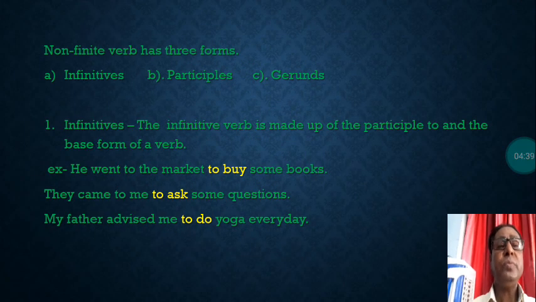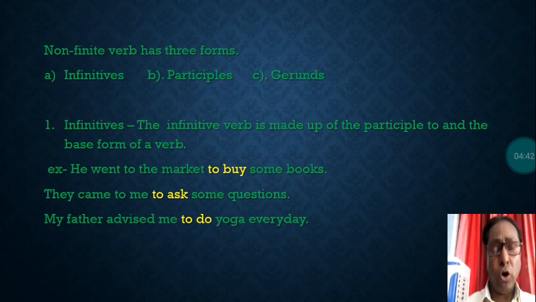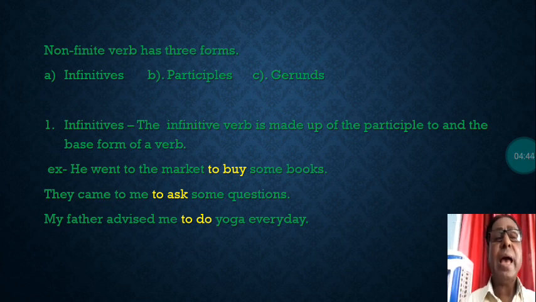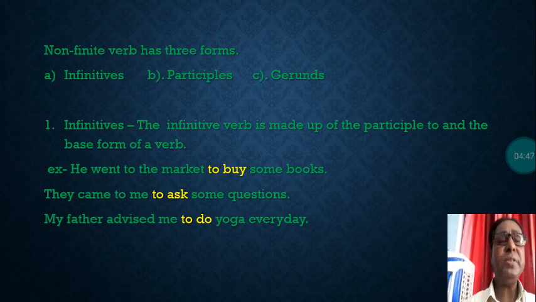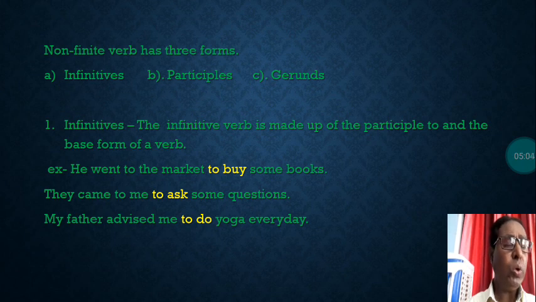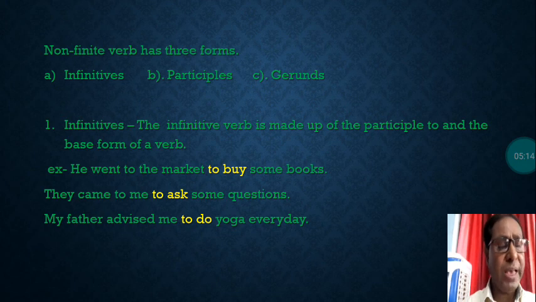Let us see now. Non-finite verbs have three forms: infinitives, participles and gerunds. Here let us know what infinitives are. The infinitive verb is made up of to and the base form. To plus the first form of the verb, that is V1. To plus V1 means to plus the base form of the verb. The V1 form is called the base form.